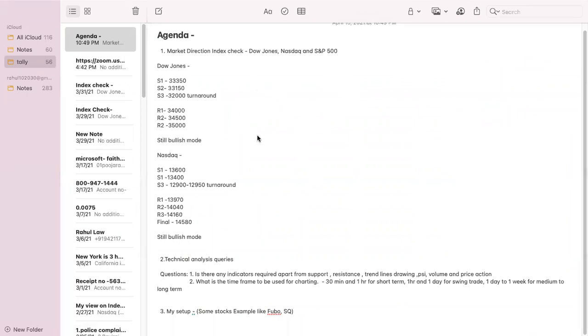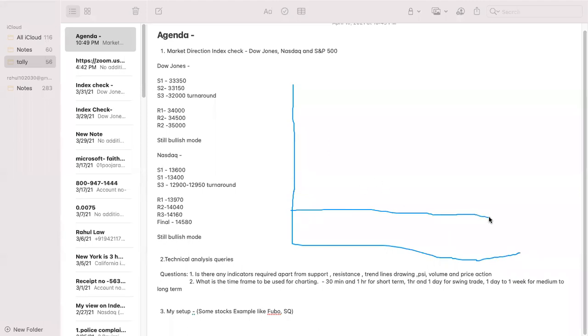For example, Fubo, okay. So what we have mentioned, this is our axis, okay. This is the $20 level, right? And Fubo was continuously trading in the downtrend, as we mentioned there.